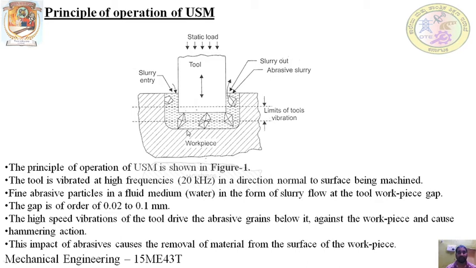A gap of 0.0 to 0.1 mm is maintained between workpiece and tool, and an abrasive slurry of water and abrasive particles is passed through this gap. As the tool vibrates, an extremely high hammering action takes place on the abrasive particles. Because of this impact of the abrasive particles on the workpiece, the material is removed in very small amounts. So this is the principal operation of ultrasonic machining.